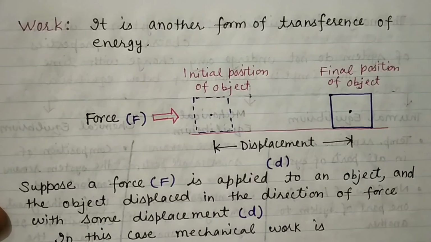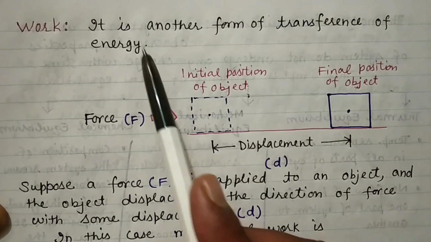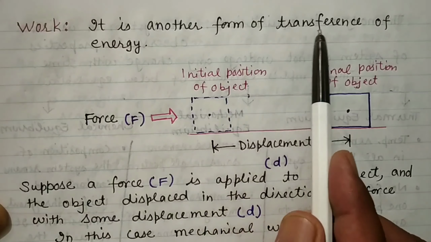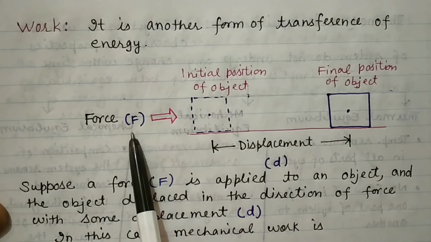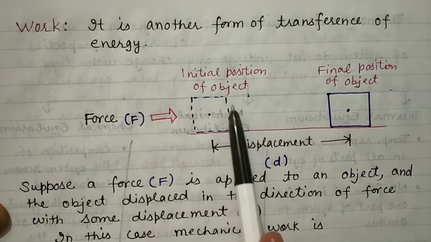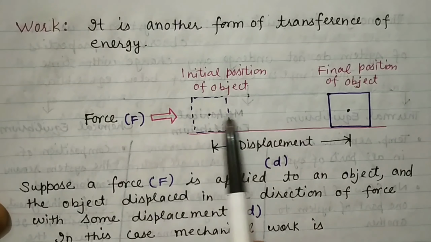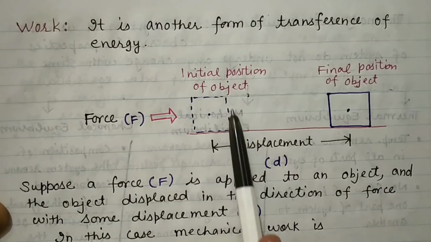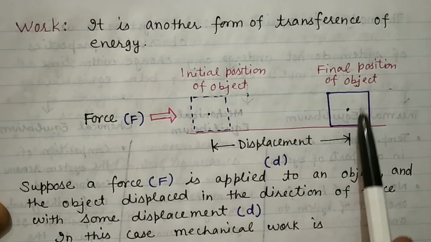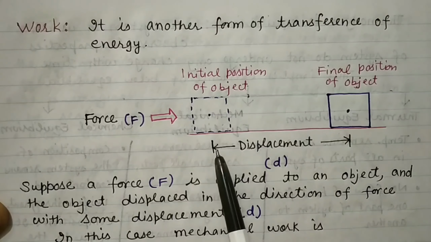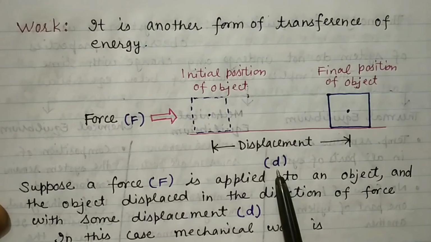Now the next term is work. Work is a form of energy, and you can say it is another form of transference of energy. You can see here this is the force and this is the initial position of an object. Now what will happen if we apply the force along this direction? There will be a displacement of this object. So here this is the final position of the object, and from center to center this is the displacement, which is represented by d.